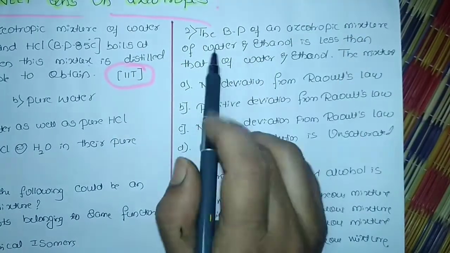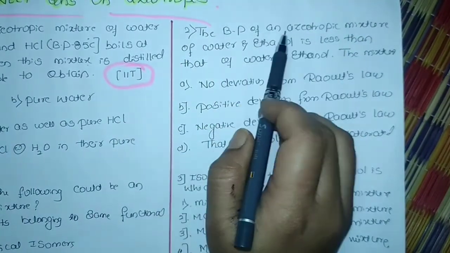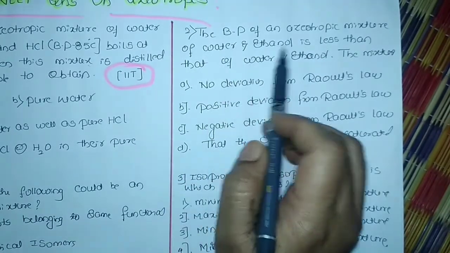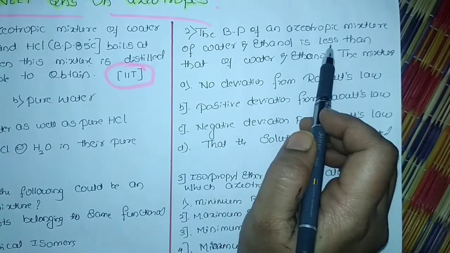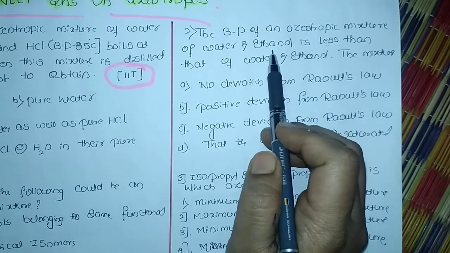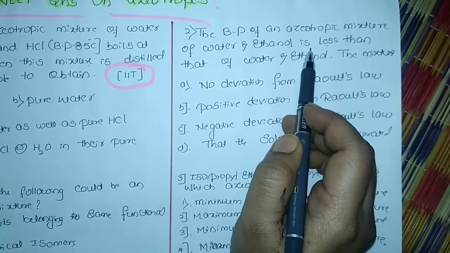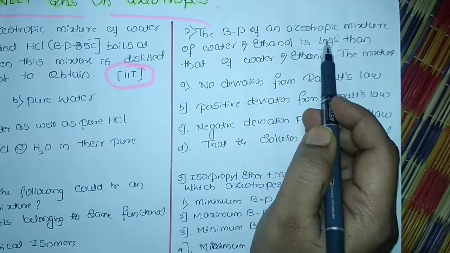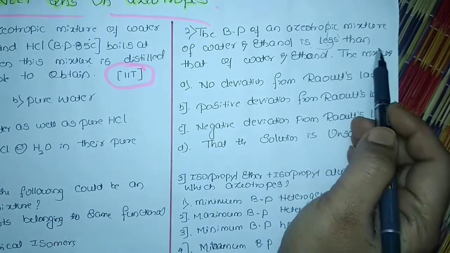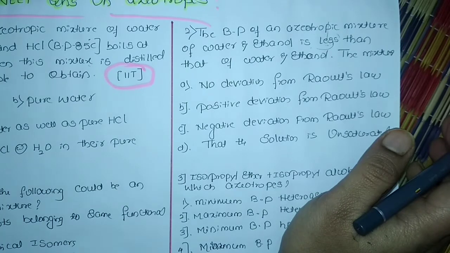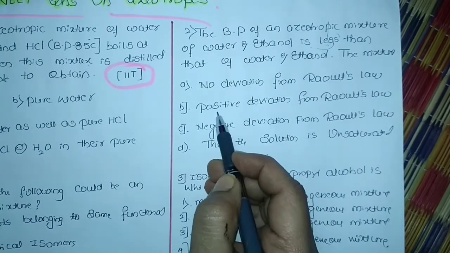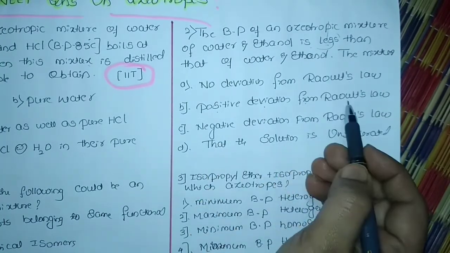The boiling point of the azeotropic mixture of water and ethanol is less, so it is a minimum boiling point azeotrope. When the word less or minimum comes, the opposite of that is positive deviation. So the answer is positive deviation from Raoult's law.